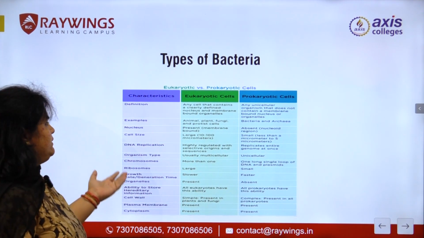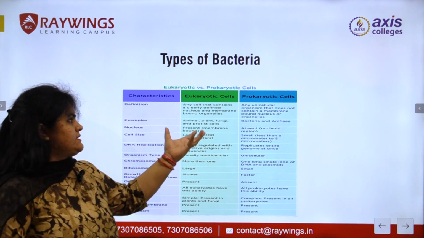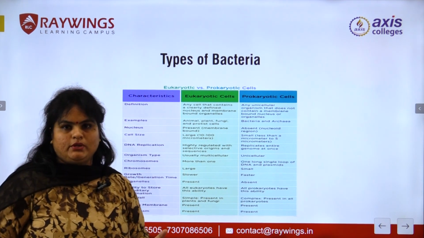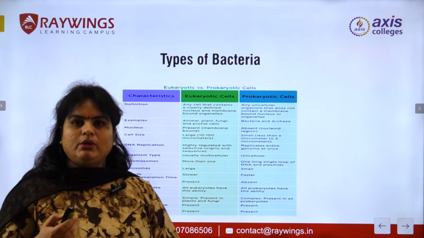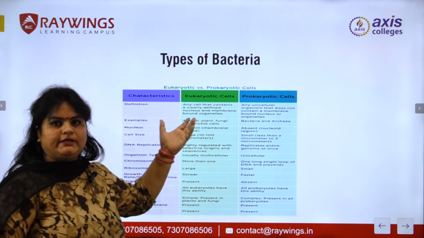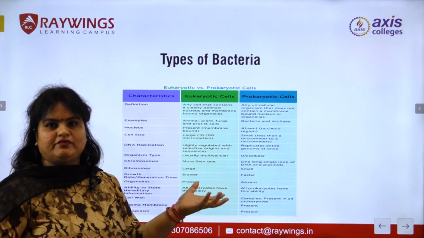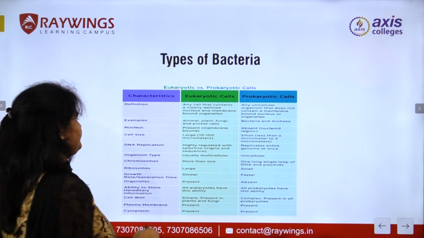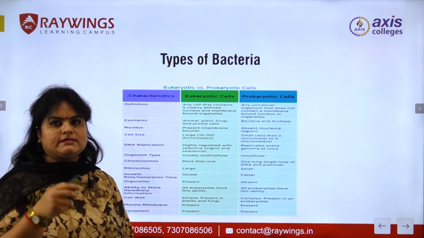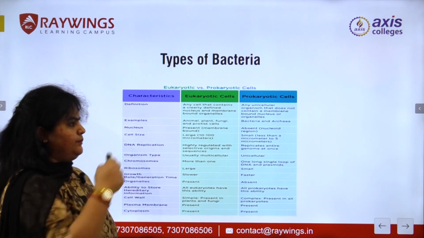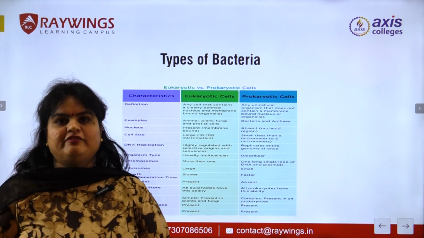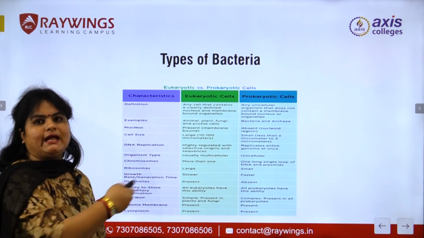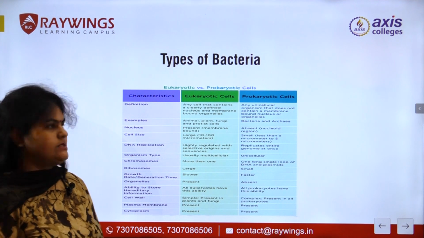As we already told you in the definition, eukaryote has a clearly defined nuclear membrane, and prokaryote is a unicellular organism that does not contain membrane-bound organelles. Examples: eukaryotes are animals, plants, fungi, and prokaryotes are bacteria and archaea. This is a type of microorganism. Cell size in eukaryote is 10 to 100 micrometers, and in prokaryote is less than 5 micrometers. So these are the various significant characteristics that define eukaryotes and prokaryotes.